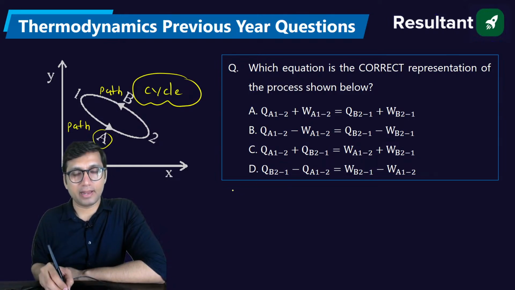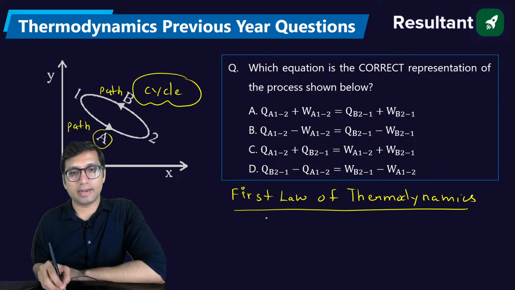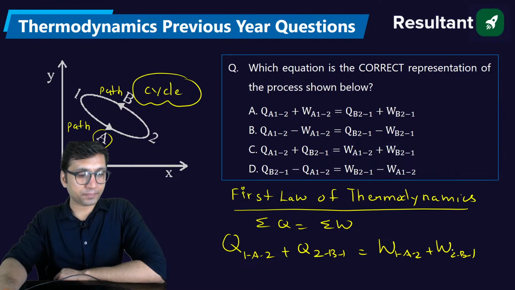And for a cycle, according to the first law of thermodynamics, what is the first law for a cycle? Tell me everyone. Net heat transfer is equal to net work transfer. Net heat transfer for the cycle will be Q1A2 plus Q2B1. Net work transfer will be W1A2 plus W2B1. So what will be the answer of this question?